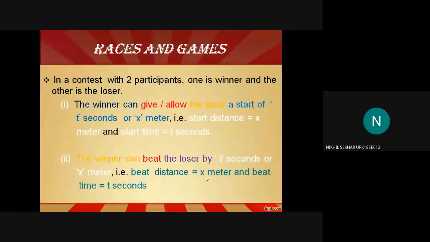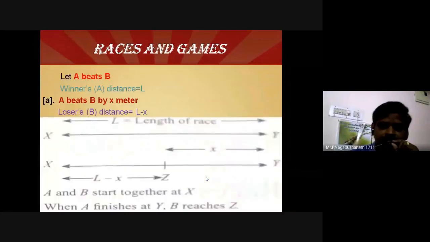Okay, and the next point. Let the starting point be capital X, and the ending point be capital Y. Assume the distance: the starting point is the X coordinate, the ending point is Alambari. The total length of a race is assumed as a capital L. L is the distance between Karnanagar and Alambari. L is the length of the race.